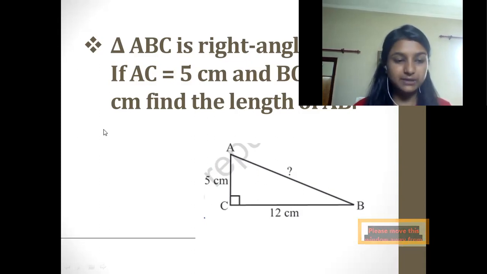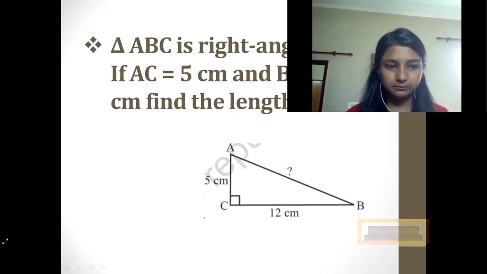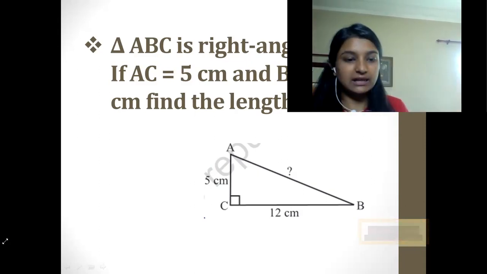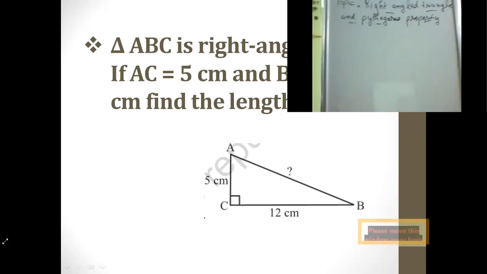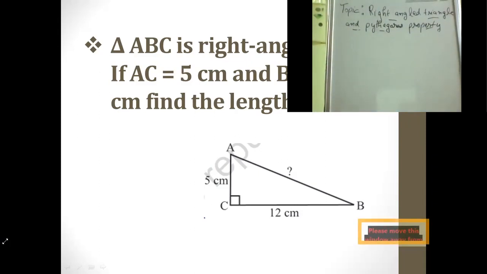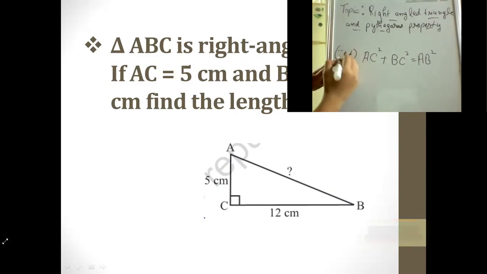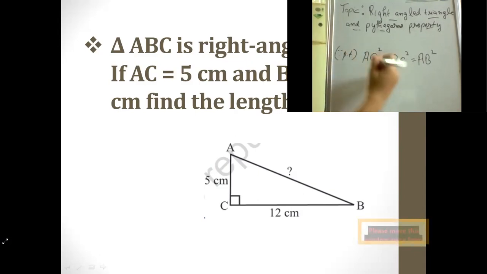They have given us two sides. In the previous one, I have shown you how they have proved it, so I would be writing it directly. That is AC square plus BC square is equal to AB square. This is what the Pythagoras theorem says. This is how we can apply it directly.